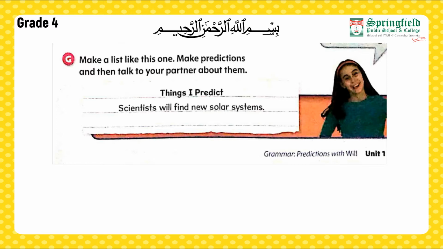Now, here we have got one of the statements, things we predict: scientists will find a new solar system. Whatever your predictions are regarding the solar system or about anything in the coming future, you can write it, and then you can discuss it with your partner or your family member.